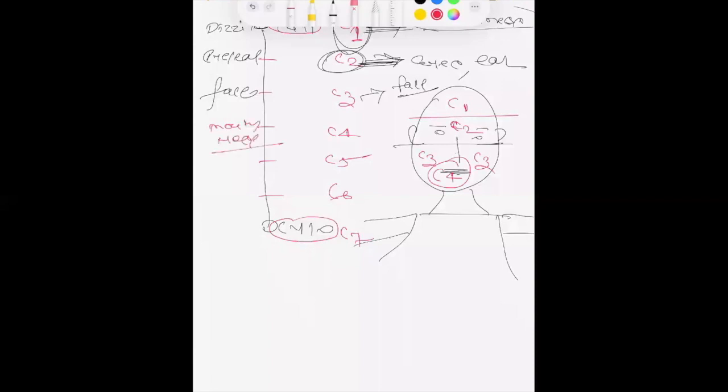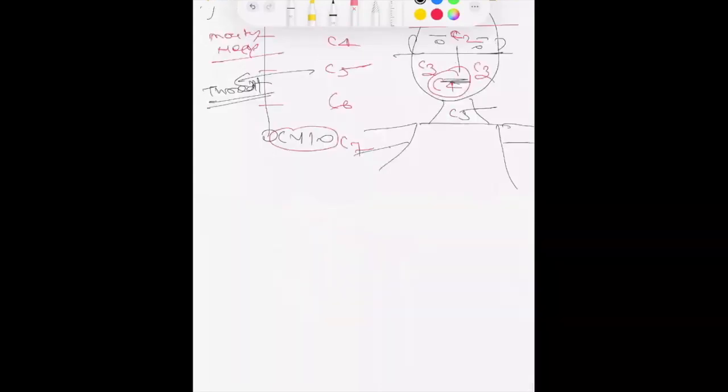Then cervical 5 is connected with the throat region. So if anyone is suffering with a sore throat, throat infection, or any problem with the vocal cord, that is cervical 5. Cervical 6 is connected with the shoulder region. And cervical 7 is also connected with the shoulder and arms.